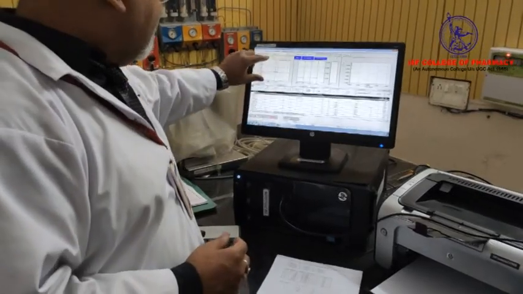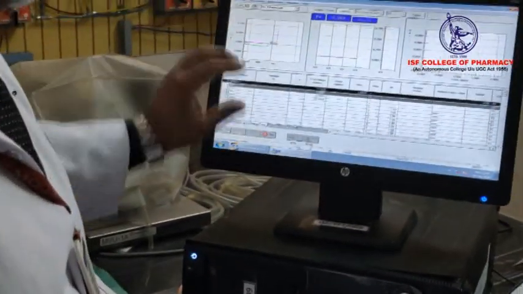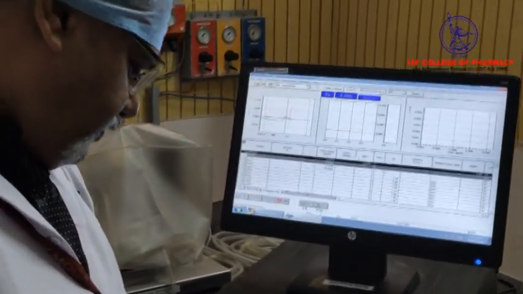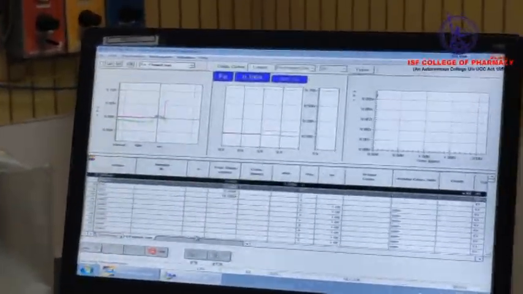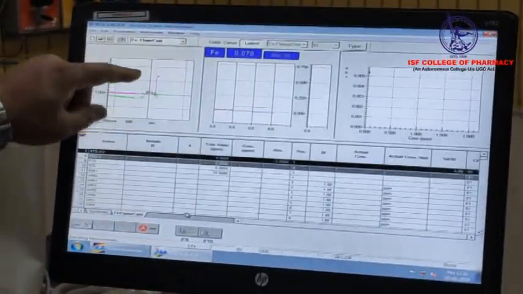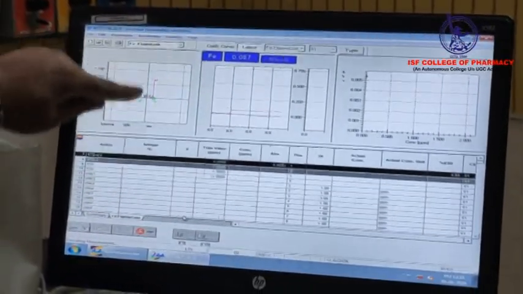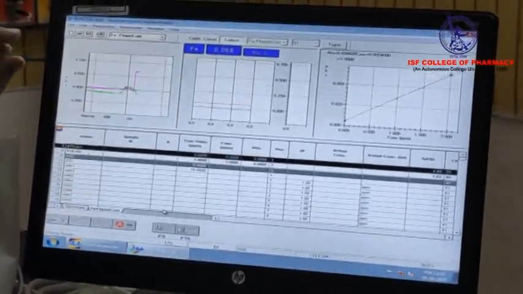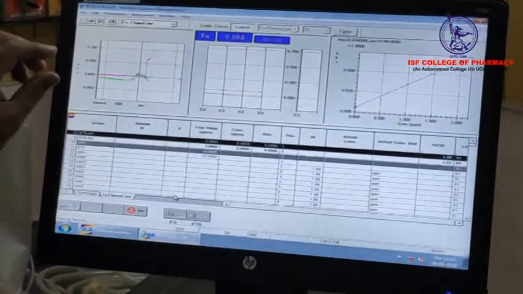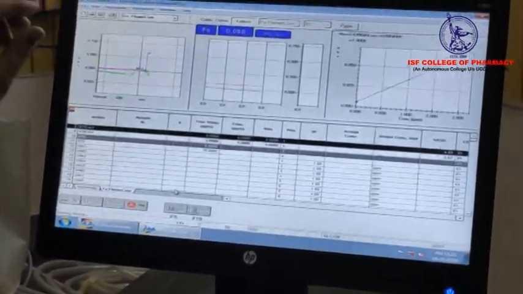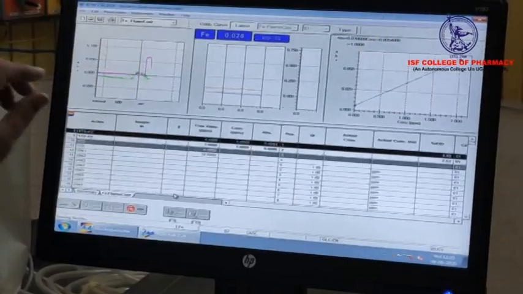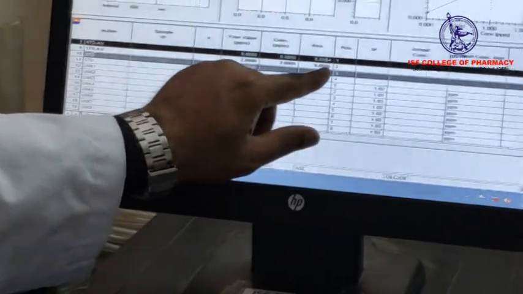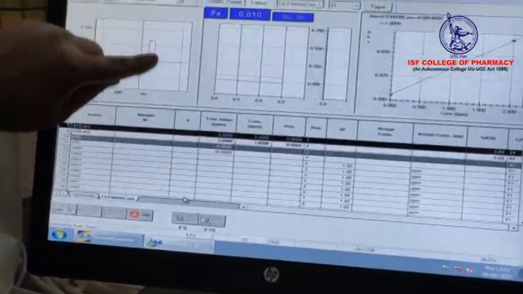Now you can see the peak of the second concentration is 0.067. To find the concentration, the blank was 0.0054 and the 2 ppm concentration was 0.0666. You can find, so it is giving a peak.